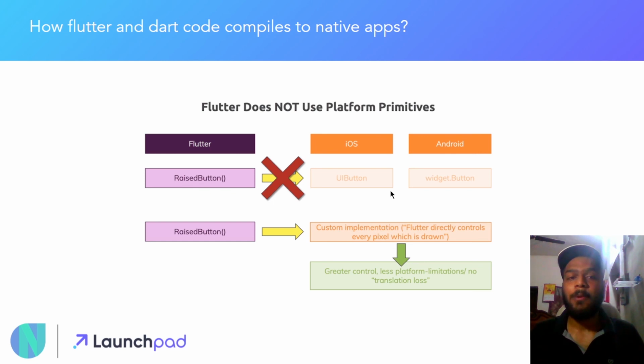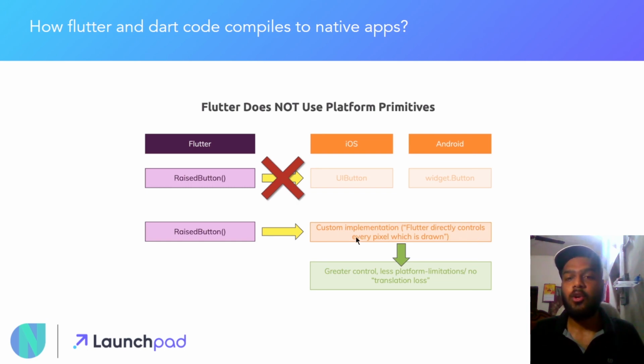One more thing which many people consider is shown through this example, that inside the Flutter when we are making a raised button, what people think is that this raised button will be converted into UI button in the iOS apps and inside the widget button in the Android app. So this is not the case over here, but the real thing which takes place when we are adding anything inside the Flutter, or when we want to convert any of our Flutter code to iOS or Android, is that every widget or everything which we are making inside Flutter has a custom implementation.